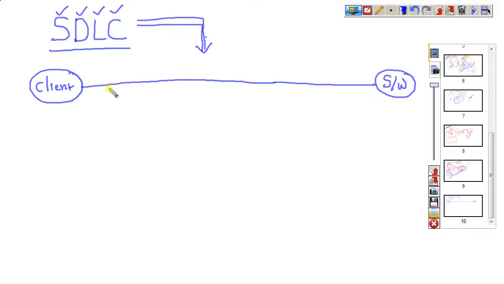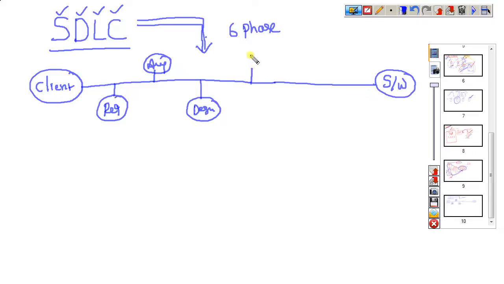This is the software development life cycle. This life cycle is divided into 6 phases, so that one project can be completed in a successful manner. First one, requirement phase, and next one is analysis phase. Third one, designing phase, then coding phase, testing phase, and delivery and maintenance phase. These are the 6 phases they divide it into.